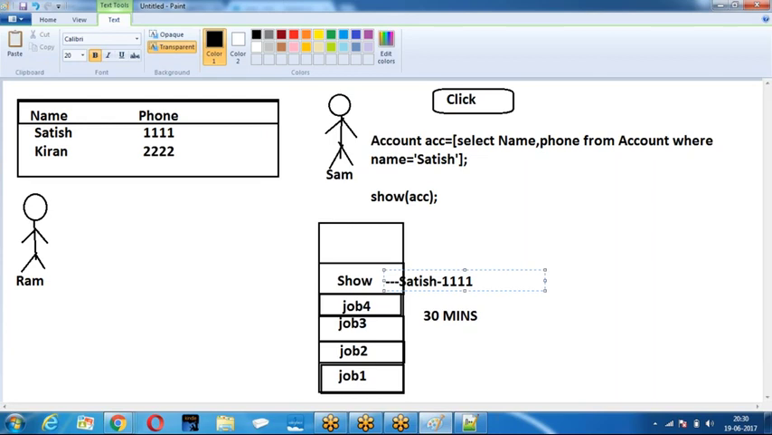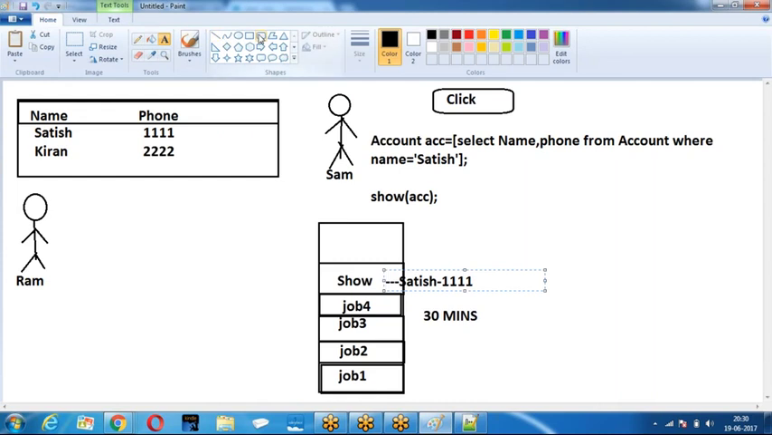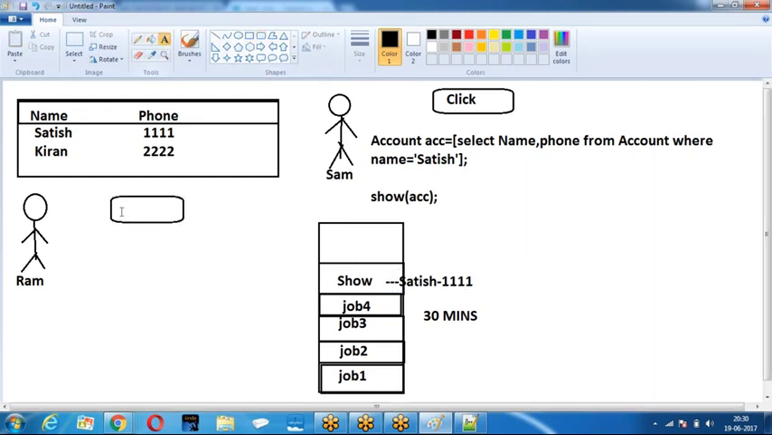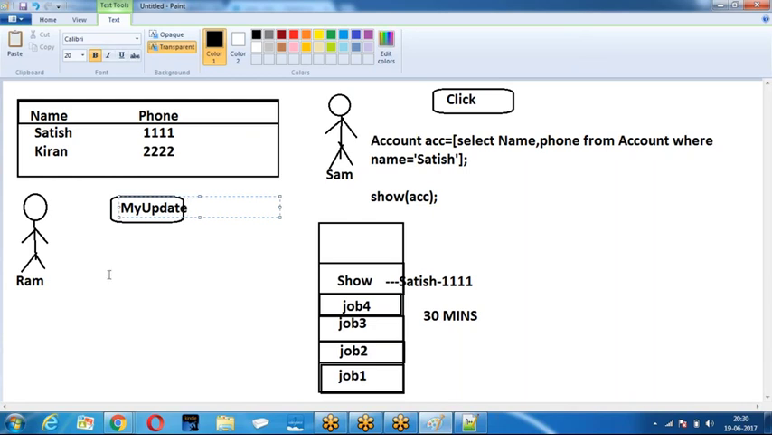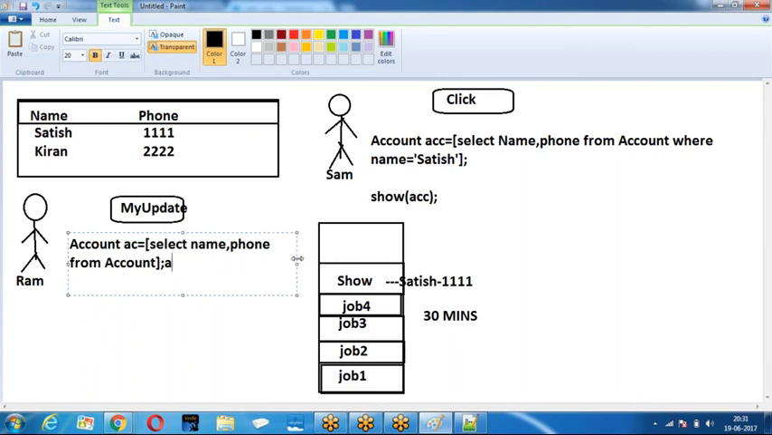Already it has collected the data. What is the data it has collected? While it is collecting the data, in the database, what is the data it has? Satish 111. It collected the data, standing in the queue, waiting for its turn. Okay. Now, after 2 minutes, Ram logged in. He clicked on a button. When he clicked on the button, then what happened? What is the button doing? Account A equal to. Then he was updating phone number equal to.